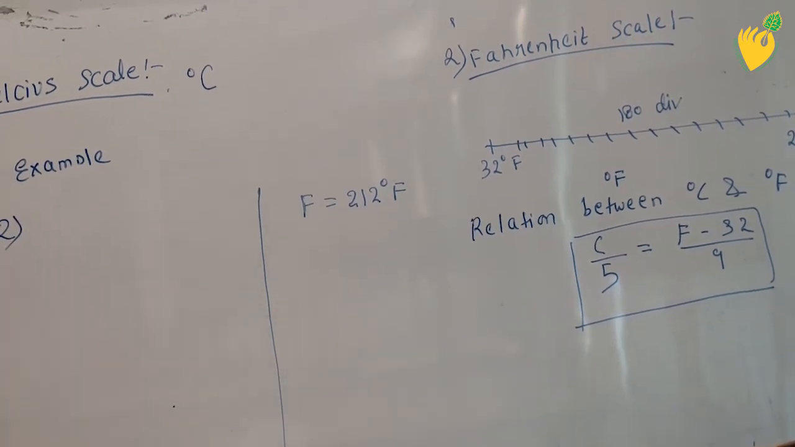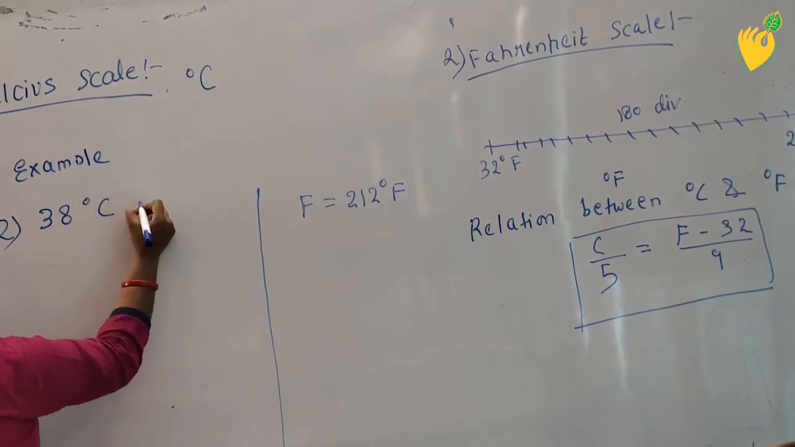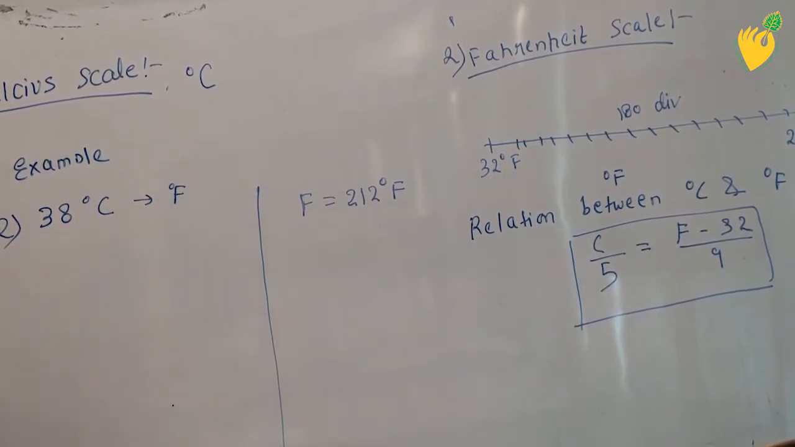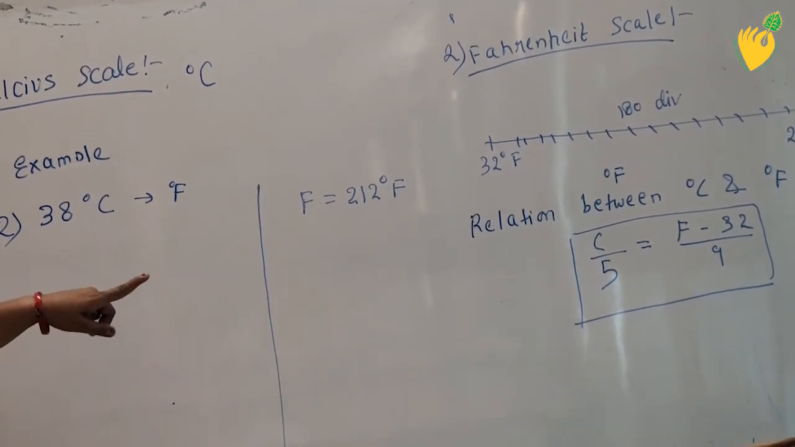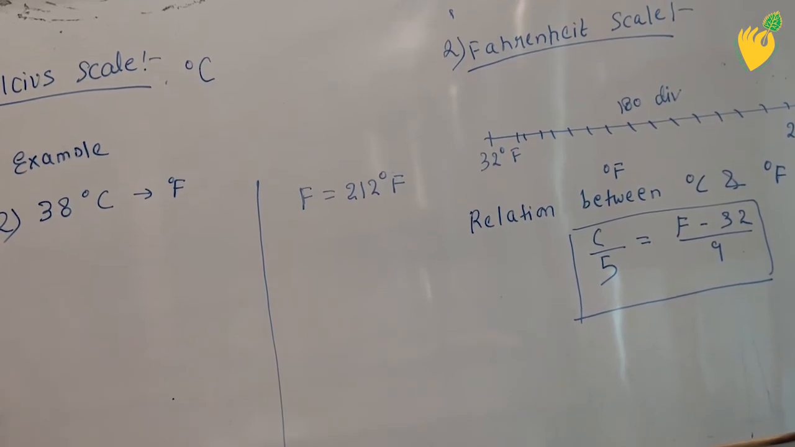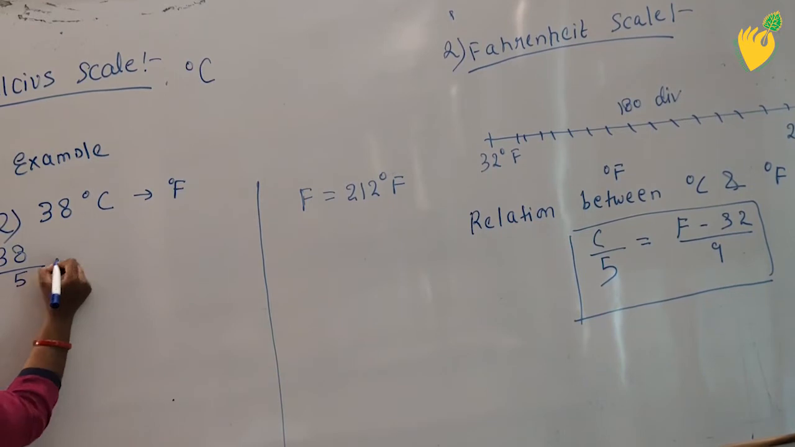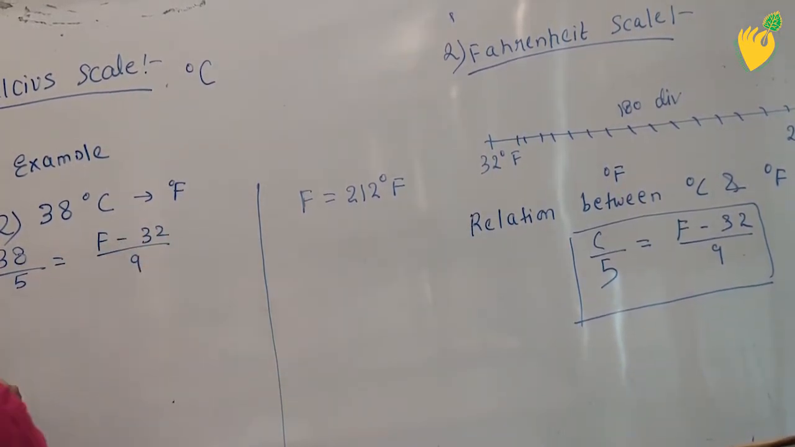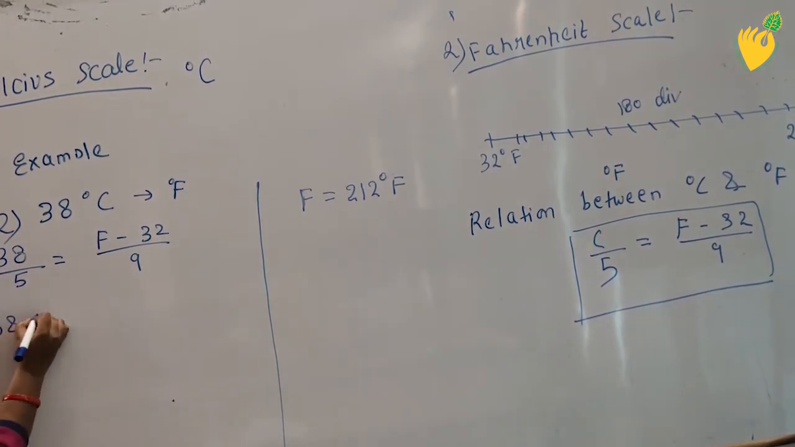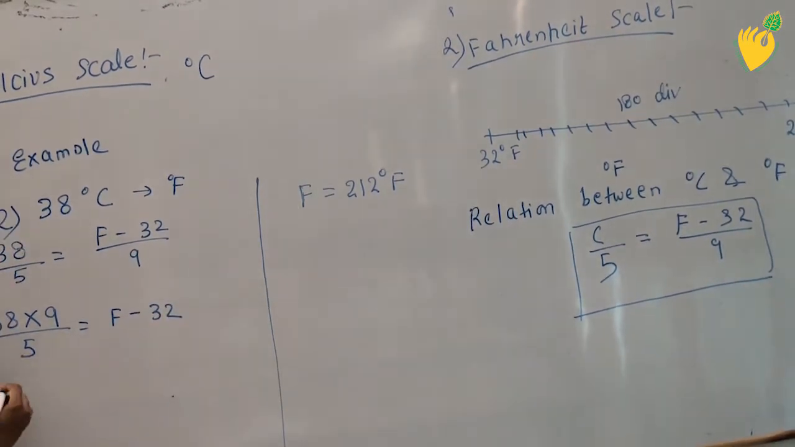Suppose I have to convert this 38 degree Celsius into degree Fahrenheit. How we will solve? We have already written that formula over there. C upon 5 is equal to F minus 32 upon 9. At the place of C I will put 38. 38 upon 5 is equal to F minus 32 upon 9. 38 into 9 upon 5 is equal to F minus 32.